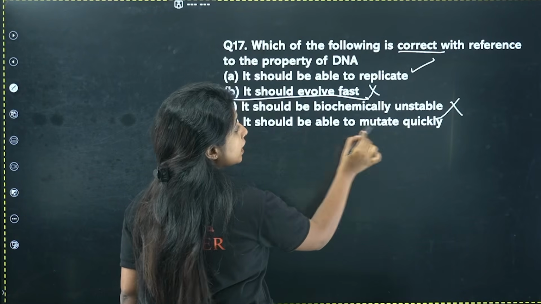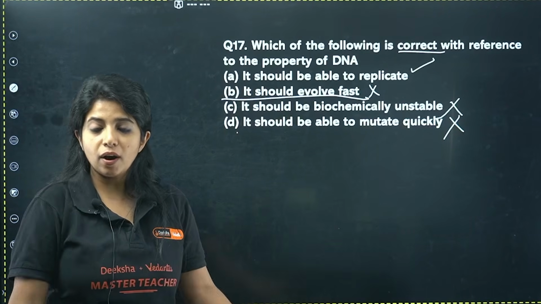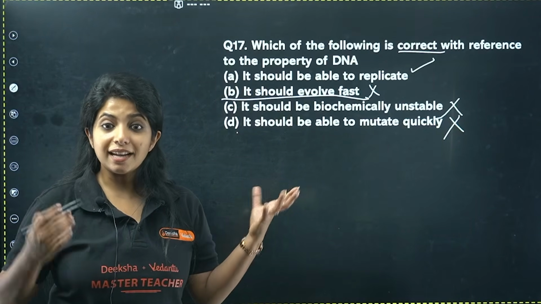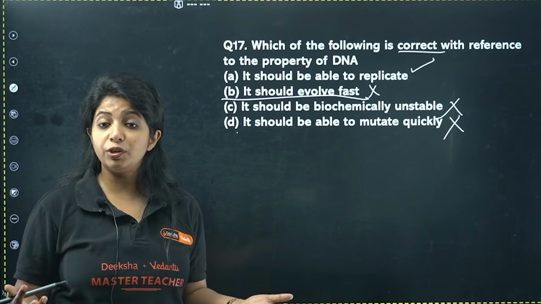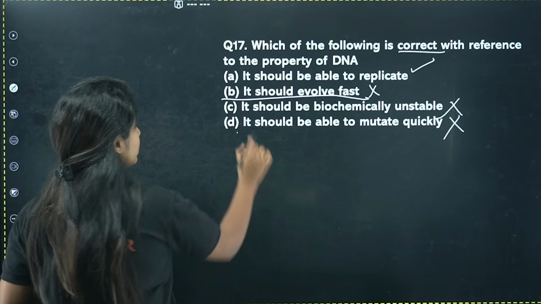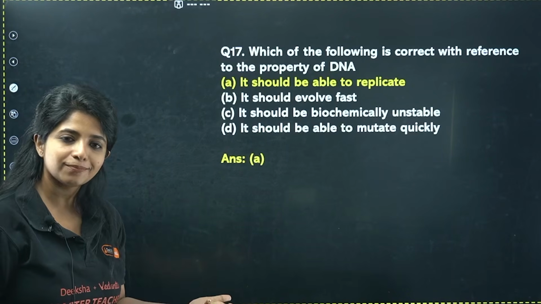It should be able to mutate quickly. No, that's not true. You cannot allow it to mutate quickly. It's a genetic material. It has to be stable. It should not be undergoing faster mutation. It should be slow mutation. So the only correct statement that we have over here is that it should be able to replicate.